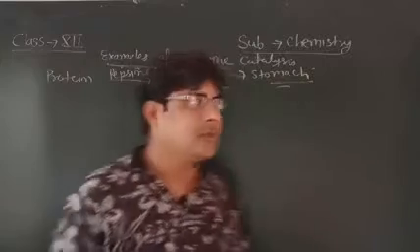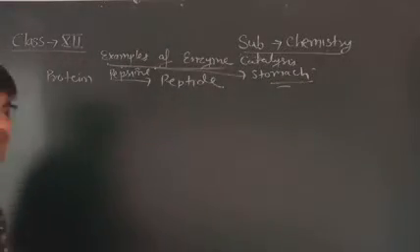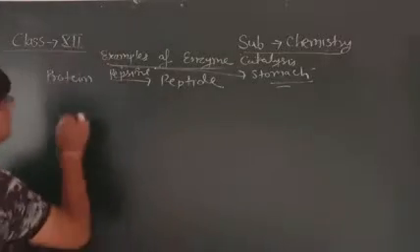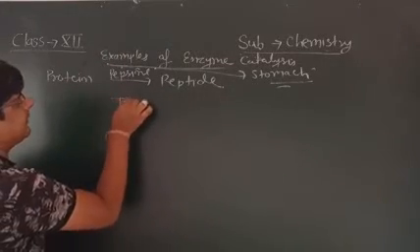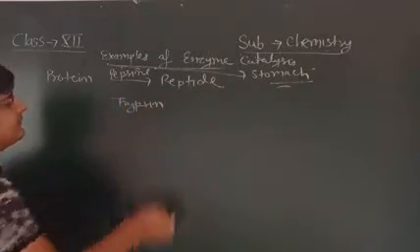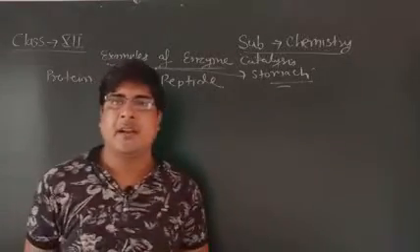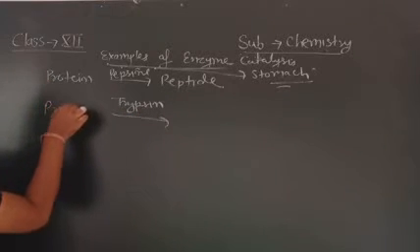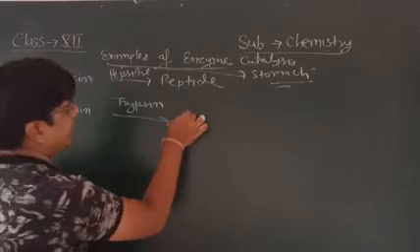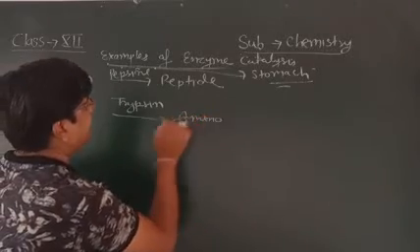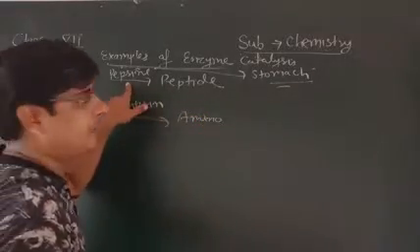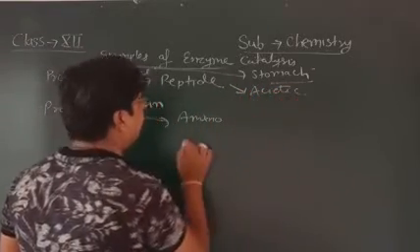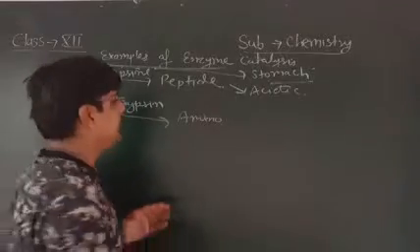Okay, another enzyme is trypsin. Trypsin enzyme converts protein into amino acid in basic medium. The previous process occurs in acidic medium, and this process will occur in basic medium.